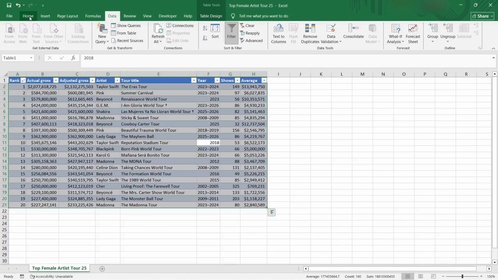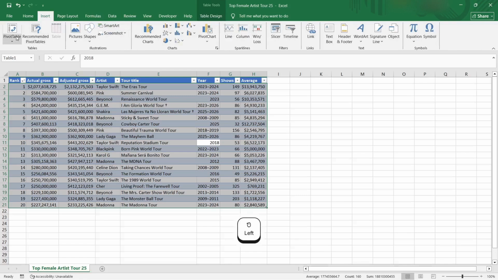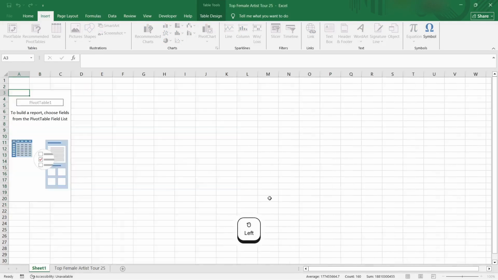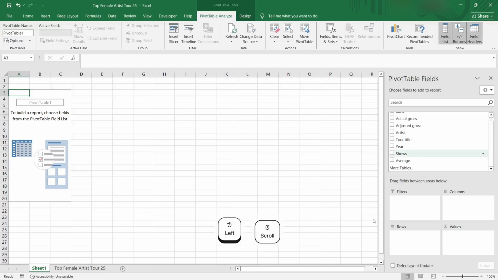So instead of doing it manually, I'll just insert a pivot table. You go to insert, go to pivot table, and then from this table you just click this table. This Table 1 is calling this table. You just click OK. And over here I won't get into the details of pivot tables, but this is how you clean your data fast, easily.